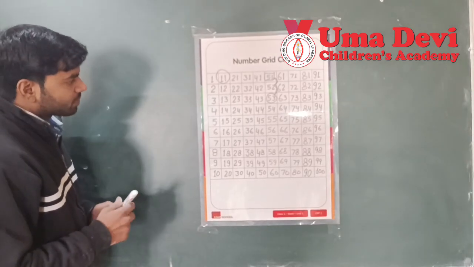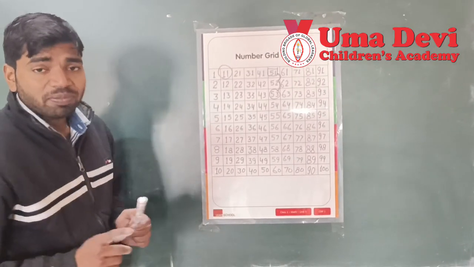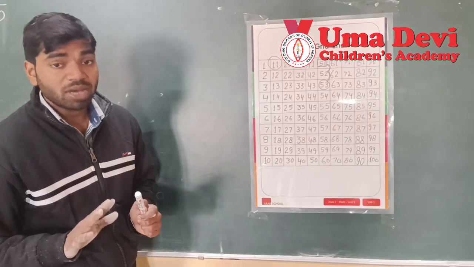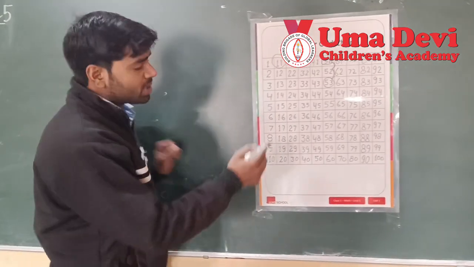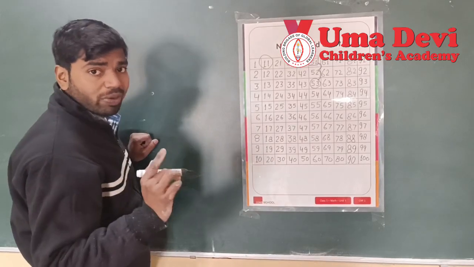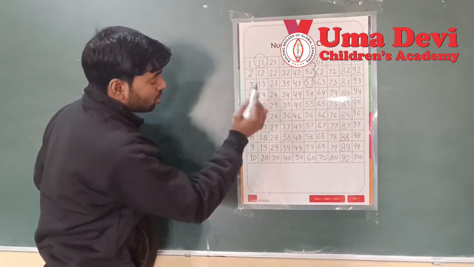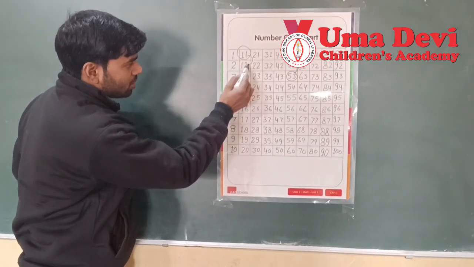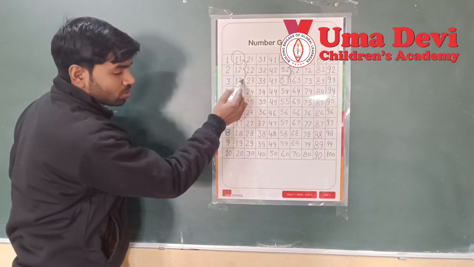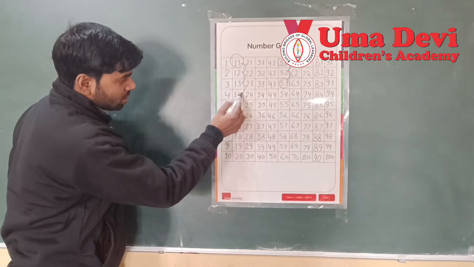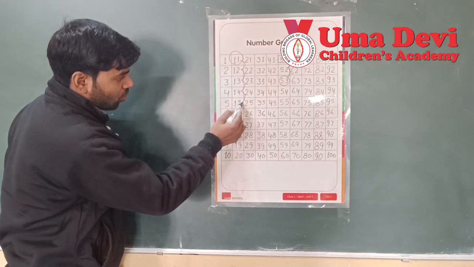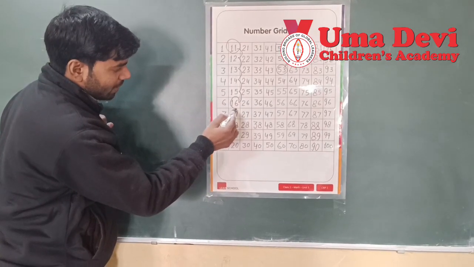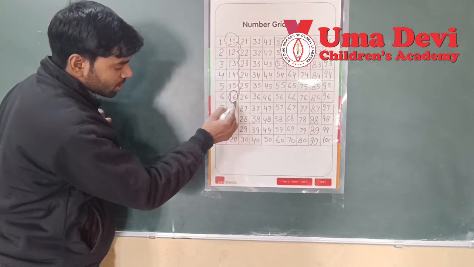As I told you, we will take 5 jumps in skip counting by 5. So our first number is 11. What is the second number? Count with me: 1, 2, 3, 4 and 5.